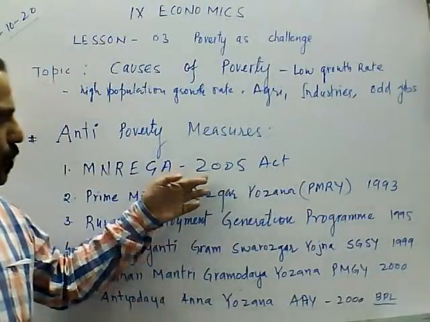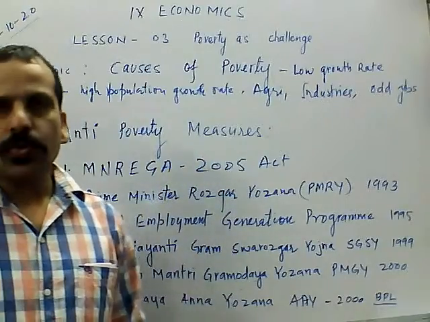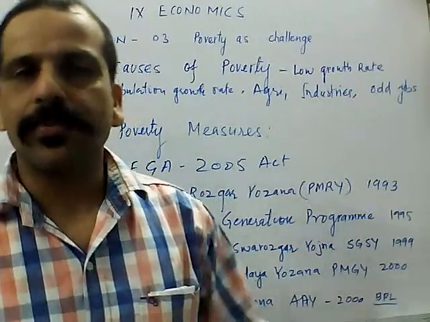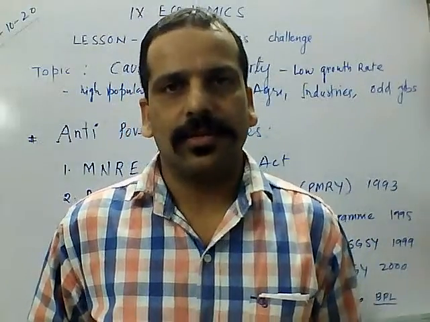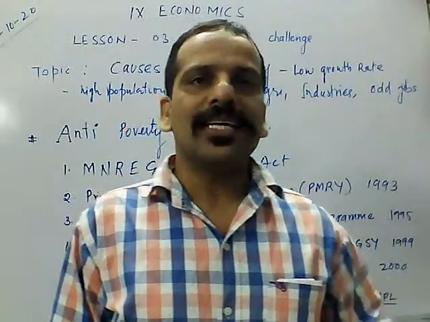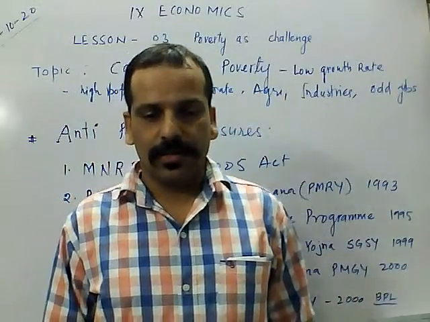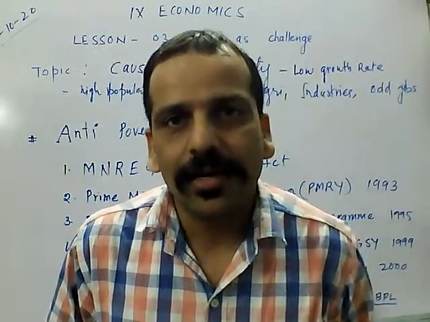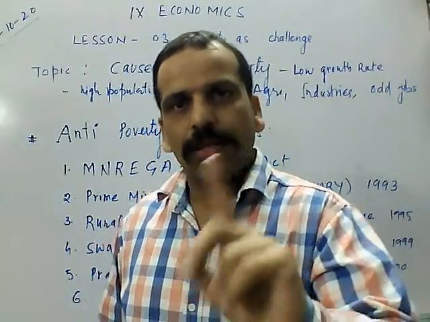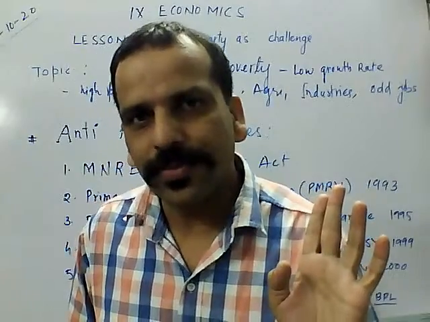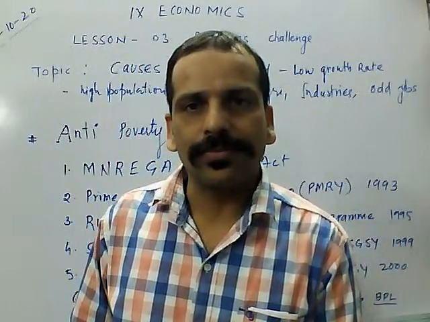This act was passed in 2005. According to this Act, the government will give 100 days of guaranteed work to the workers. Like there is an X village. In that village, around 50 people are workless and unemployed. If they want to do the work, see, a condition is there. They should be ready to do the work. Forcefully, you cannot ask anybody. Voluntarily, they should be interested to do the work.